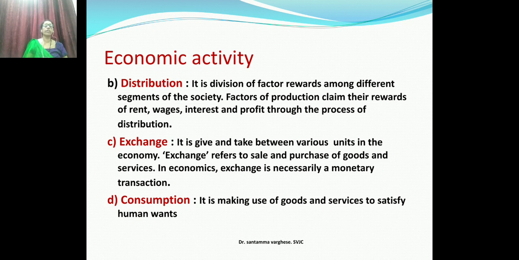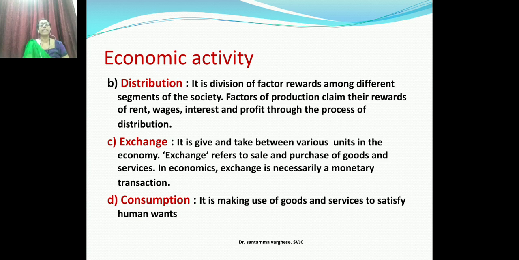So rent, wage, interest and profits. When we give this reward, again the person who is getting rent will distribute it in another form. The labor distributes it by purchasing many things. The interest is used for many other things, for investment, for purchase, profit also. Whatever reward is accepted by the person is again distributed, and then only production takes place. So there is a cycle in that. So for distribution you have to write: it is a division of factors' reward among the segments of the society.